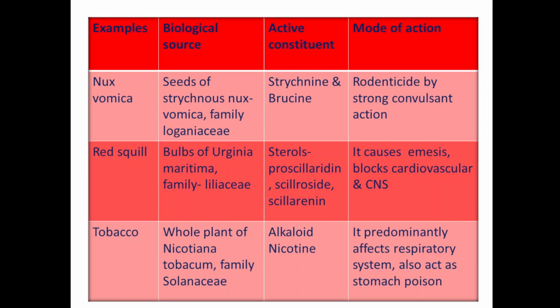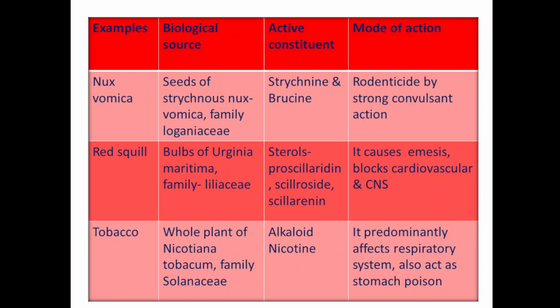Next drug is Nux vomica, the seeds of Strychnos nux-vomica, family Loganiaceae. Strychnine and brucine are the active constituents present in Nux vomica, which acts as a rodenticide. Rodents are killed by this Nux vomica, and it produces a strong convulsant action, and due to that it will kill the insect.